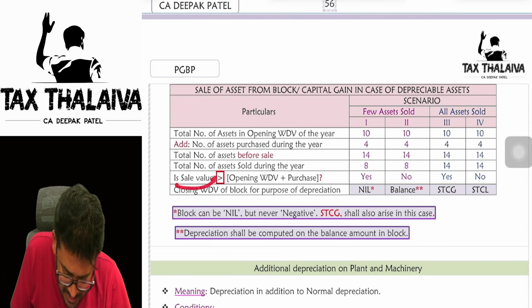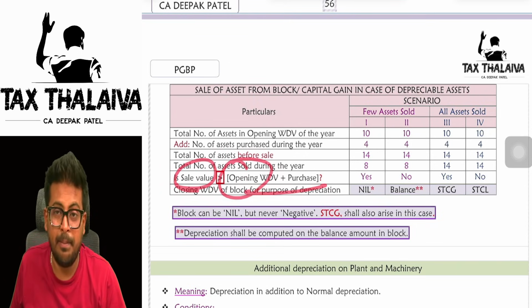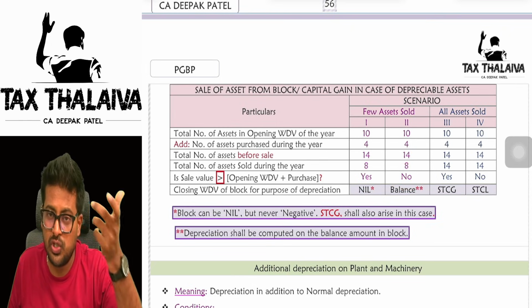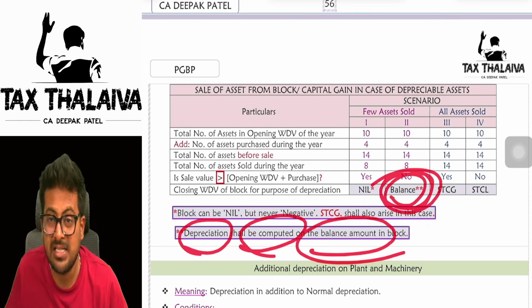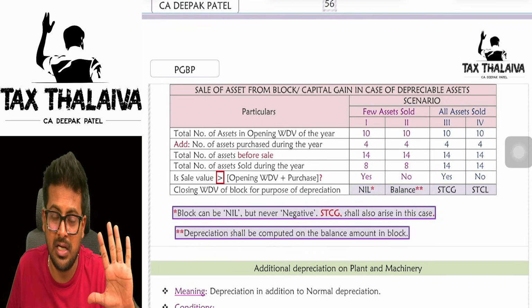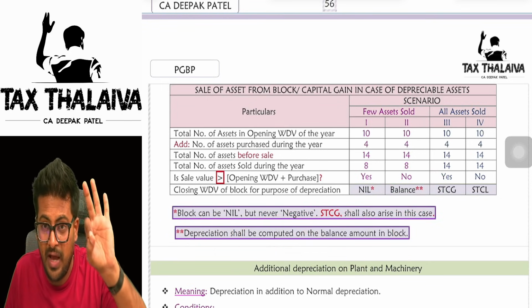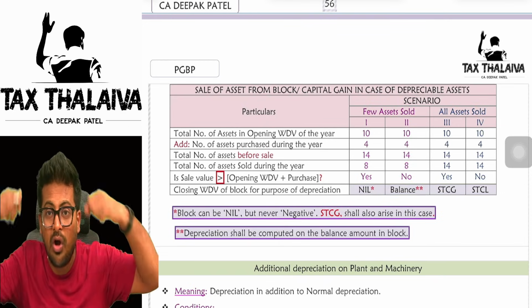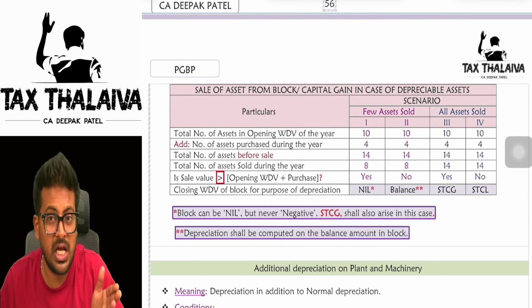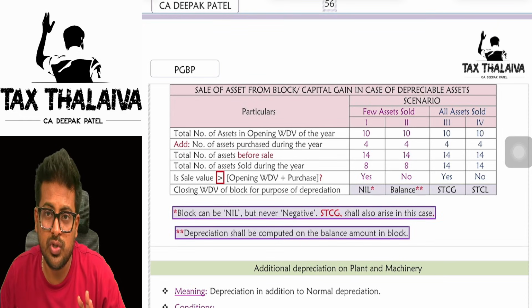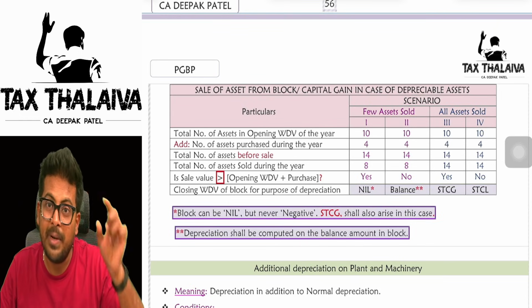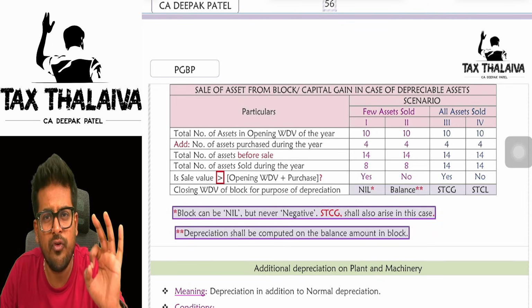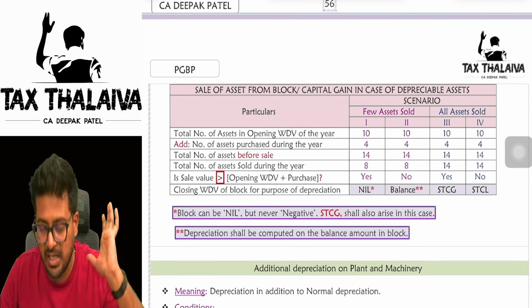If sale value is more than opening WDV plus purchase? No. If the sale value is not, then depreciation shall be computed on the balance amount in a block. I hope that is clear. Now we will look at a scenario where all assets you sold off. In the first scenario, what we saw, only a few assets you sold. 10 plus 4, 14, minus 8, only 6 assets were still there in the block. But now in this scenario, if I sell all the 14 assets, what should be the adjustment?